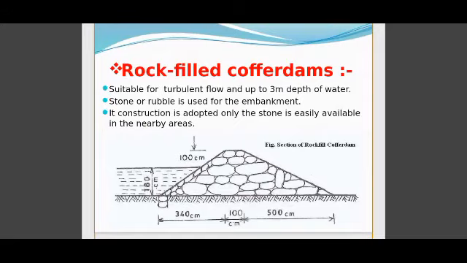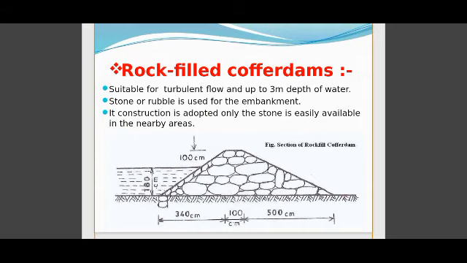Okay, next one is the rockfill coffer dam. This type of coffer dam consists of stone or rubble placed one over the other along the stream. It can be constructed if the water depth is up to 3 meter. Up to 3 meter water depth, a rockfill coffer dam is used. An impervious layer of earth is laid on the outer face of the coffer dam so as to avoid the leakage of water to the downstream side.